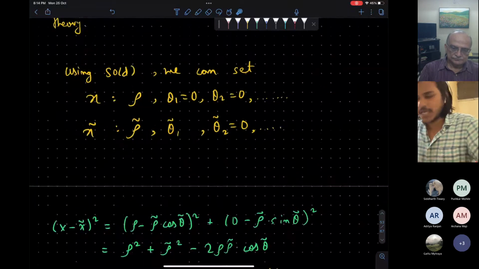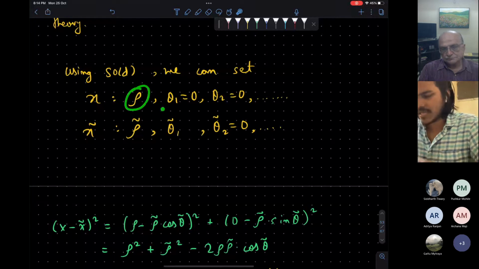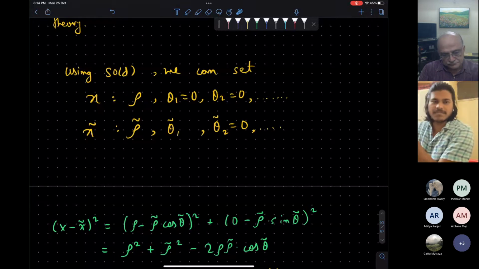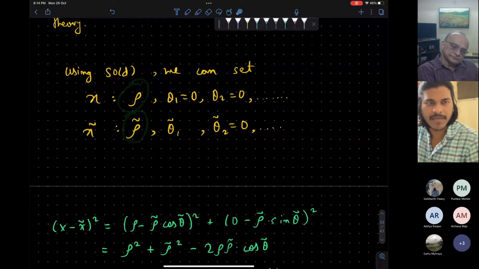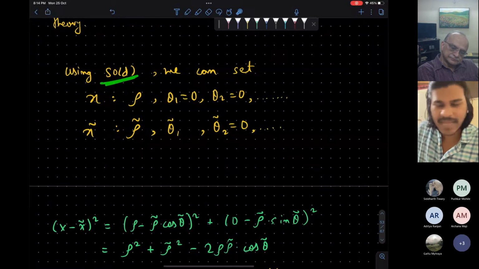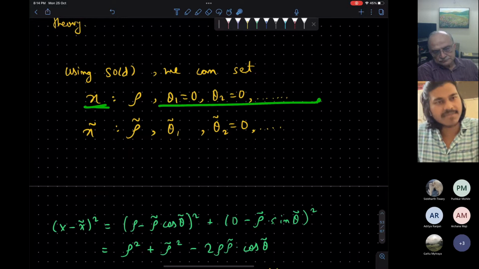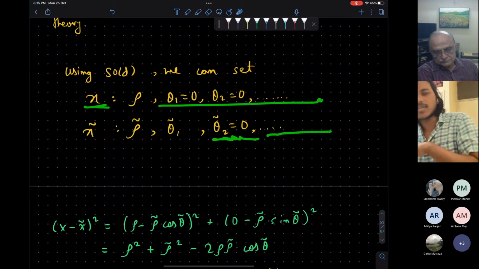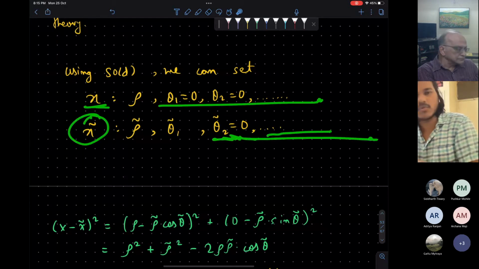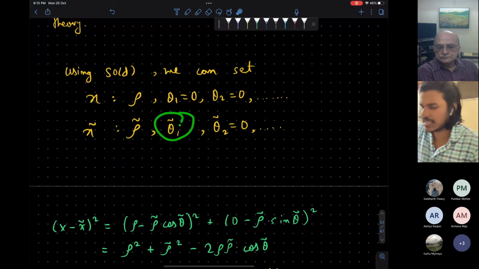Okay, now we have the freedom of SO(D) symmetry. So by SO(D) symmetry, I can rotate the vectors by keeping the angle between these two, x and x tilde, the same. So the SO(D) will not change the norm of the vector, but by using SO(D) rotation, I can fix all the angles of, say, x to be 0. Just orient your axis along that. And by SO(D) rotation, change the orientation of your axis such that the rest of the angles theta tilde 2, theta tilde 3 for the other coordinate x tilde are 0. But there will be one non-trivial angle.